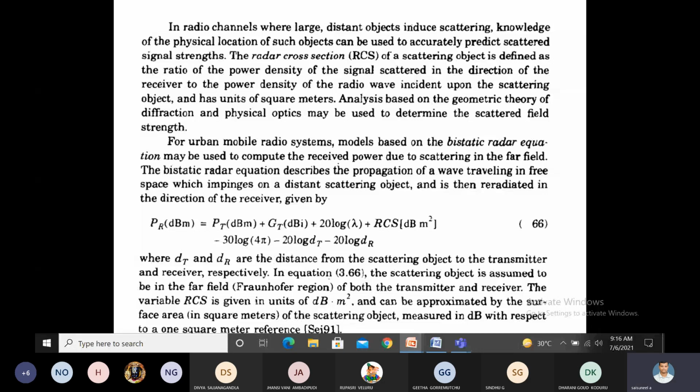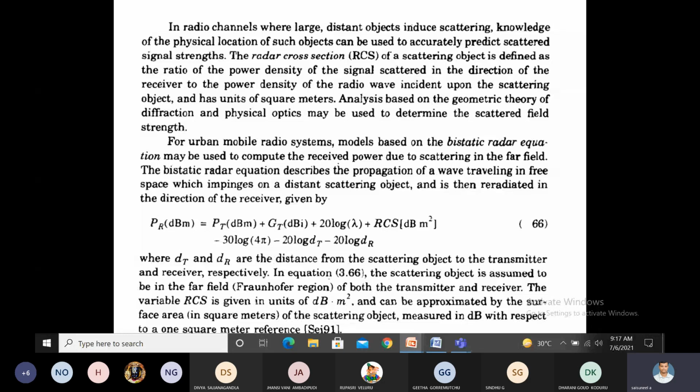What is the bistatic radar equation? The bistatic radar equation is used for the propagation of a wave traveling in free space, which impinges on a distant scattering object and is radiated in the direction of a receiver. That is bistatic, where exactly we get the wave from the scattering object, and from the scattering object to the receiver. That's why we are taking two signals.